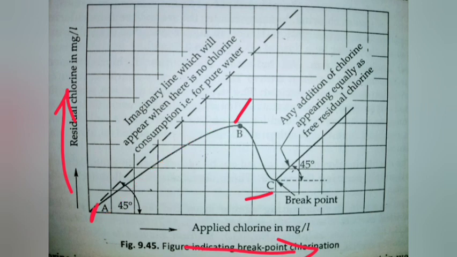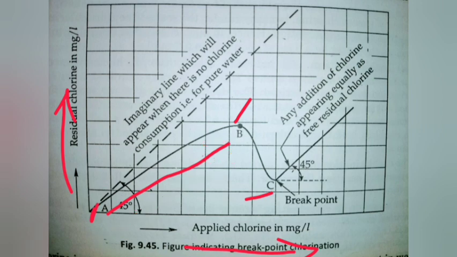After we apply a certain amount of chlorine, first of all it is used up by the water for killing the bacteria, which means from A to B the consumption of the chlorine gradually increases. So utilization of the chlorine to kill the bacteria is indicated by the curve AB.